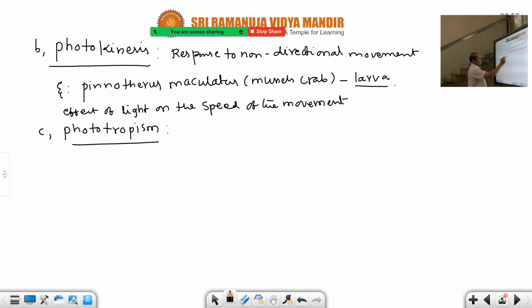Phototropism refers to, for example, plants. Plants' body parts move towards light. Suppose you observe the movement of the sun from east to west when it passes. You can observe the plant body parts, their branches and leaves. They always bend, they expose their surface towards the sun. So every plant body part moves towards the direction of the sun. That's called orientation of body parts towards the light. Orientation means movement, direction, change of direction.